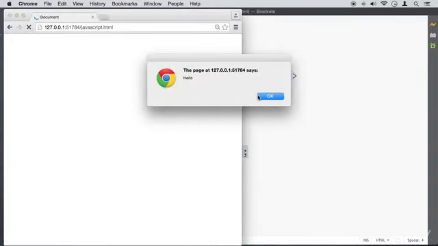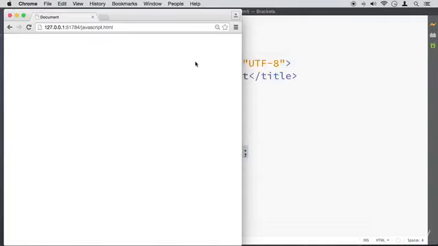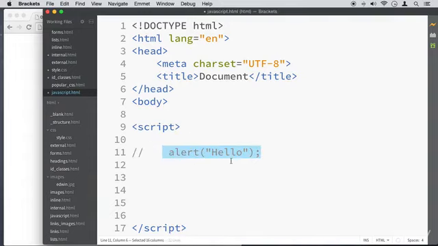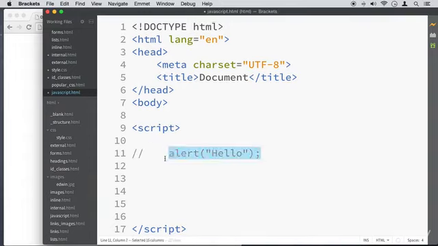This is JavaScript running. Now some of you might have this blocked in your browser. For those of you that have it blocked, I have another function that I like to use, and we are going to comment this out. I did that by selecting everything and doing Command slash or Control slash. This is how you do it: two forward slashes. That's how you comment in JavaScript.